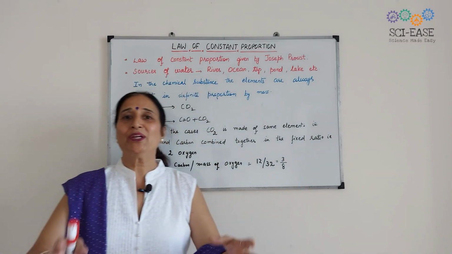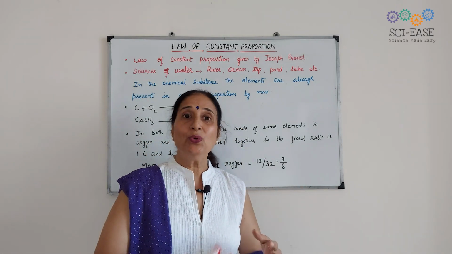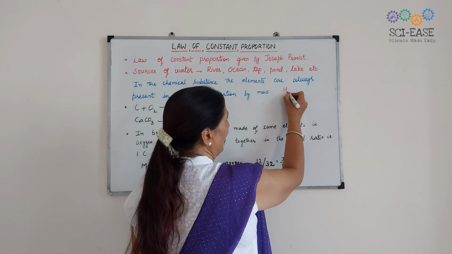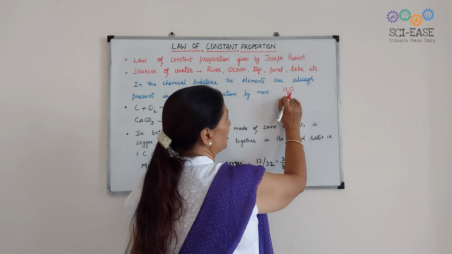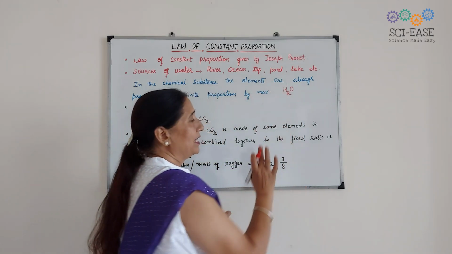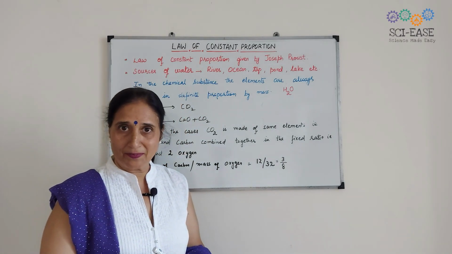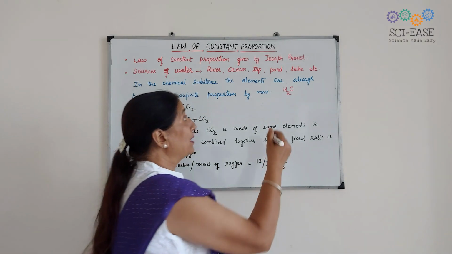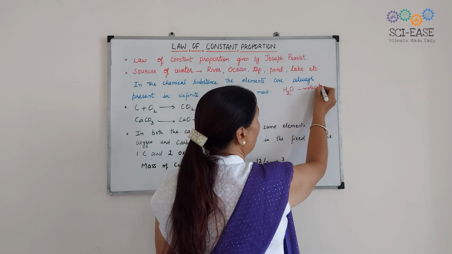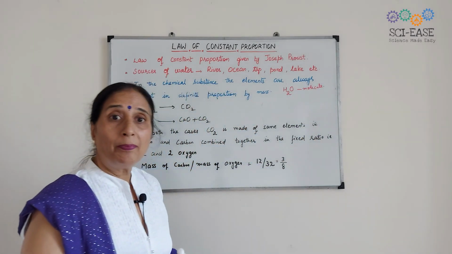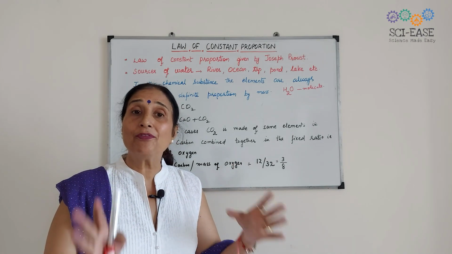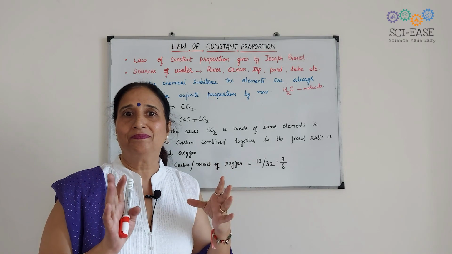Now, I'm going to explain it. You know the formula of water. It is H2O. It is formed from 2 atoms of hydrogen and 1 atom of oxygen. This is one molecule. If we want to make a drop of water, it contains a number of molecules of water.